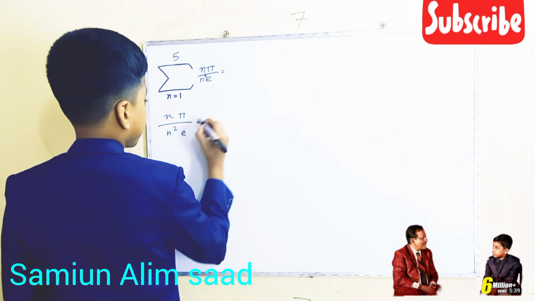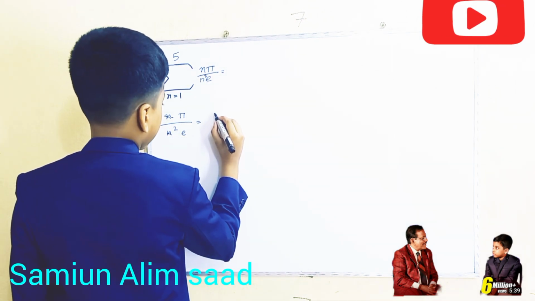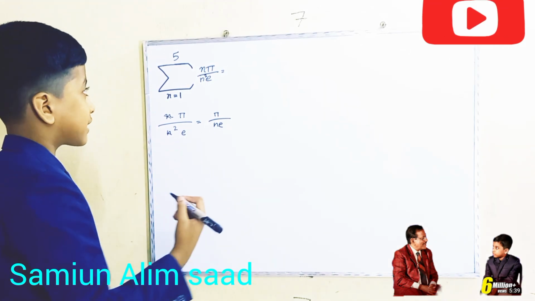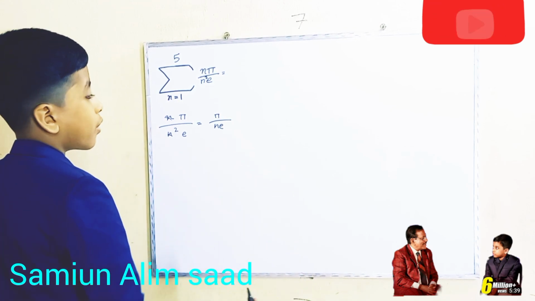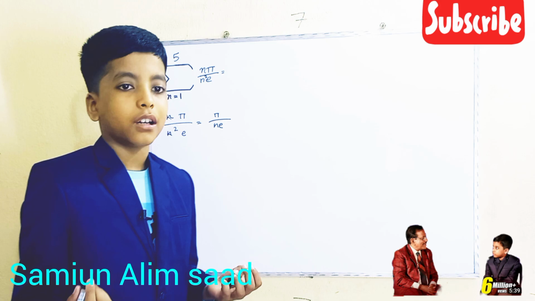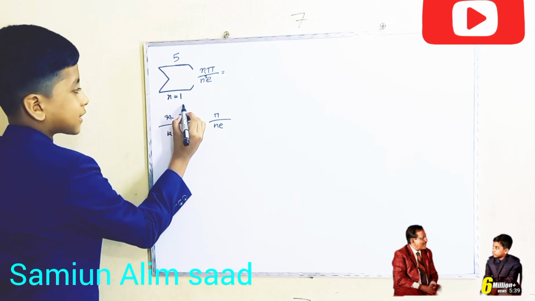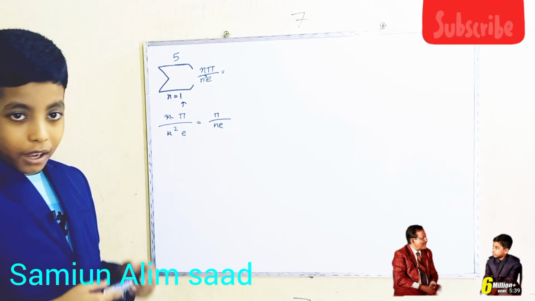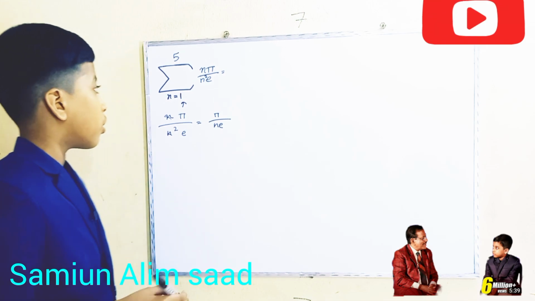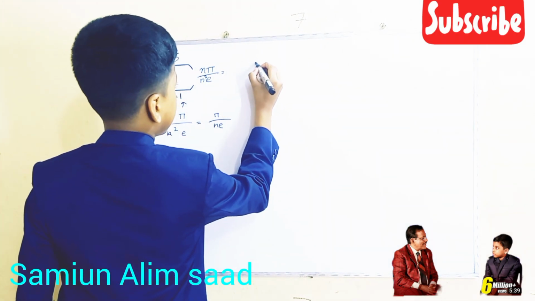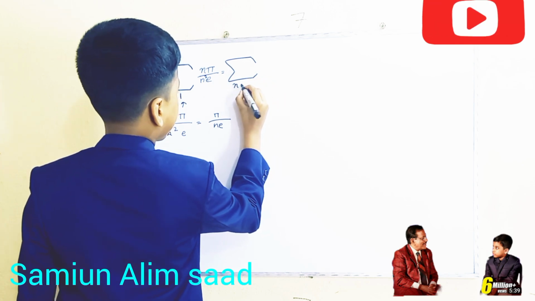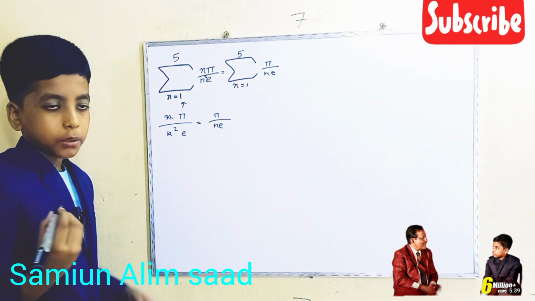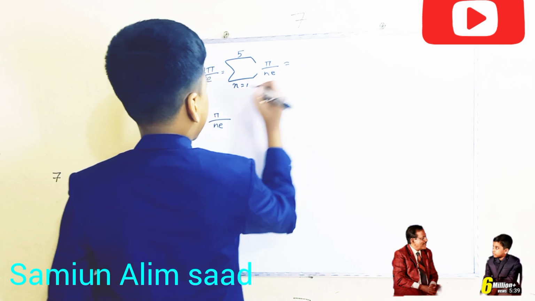Some algebra students might say that we can cancel these out to get pi over ne. That is correct. But some people might actually argue that you should not be able to do that because it's inside the summation symbol. See, that's sigma. It's inside the summation symbol. So how are we able to do that? But it still works. You can just do the same algebraic steps that you used to do. So this is still pi over ne. Now let's evaluate that.